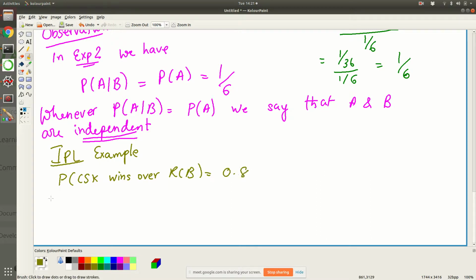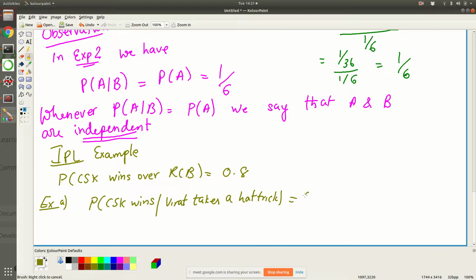One of the examples that we saw yesterday is the probability that CSK wins given that Virat Kohli takes a hat-trick. Because there is a distinct advantage now for RCB, we took it as 0.2.